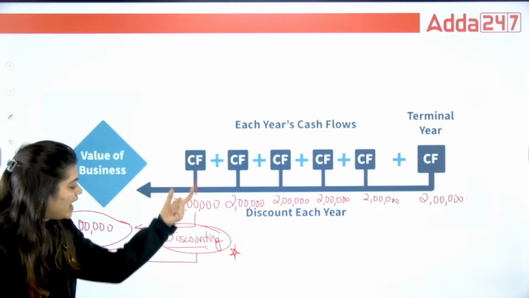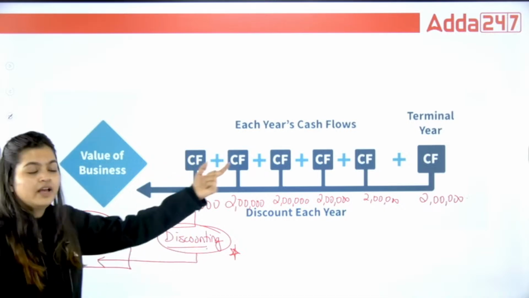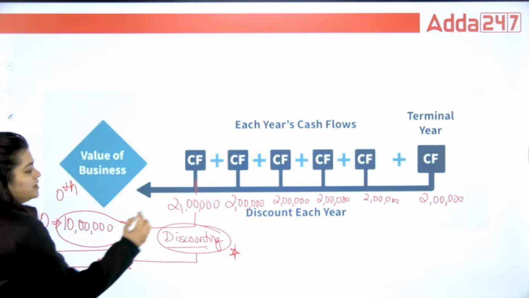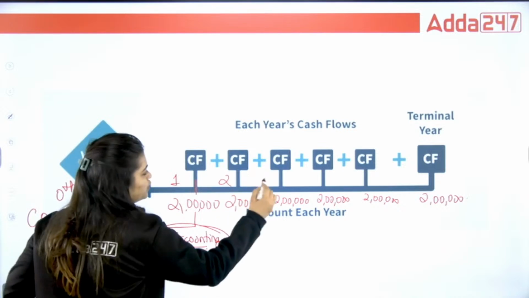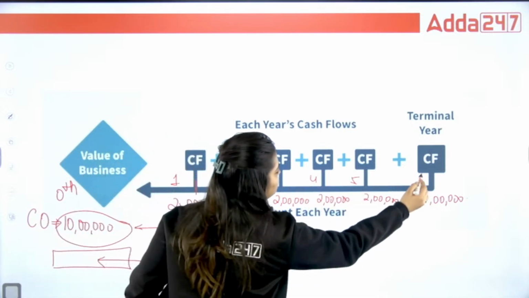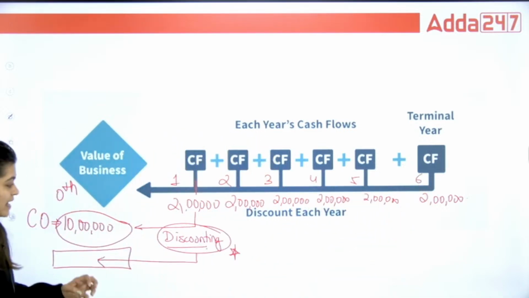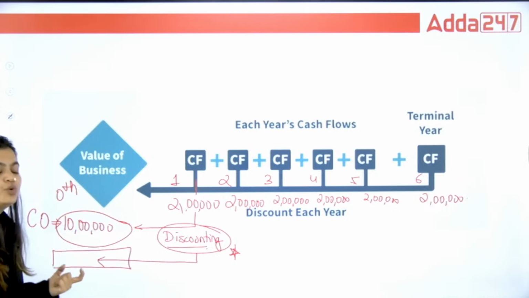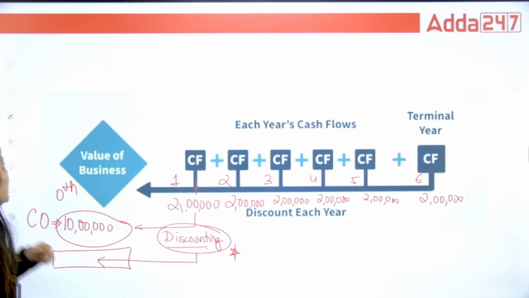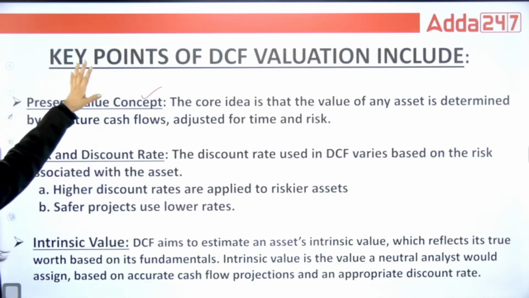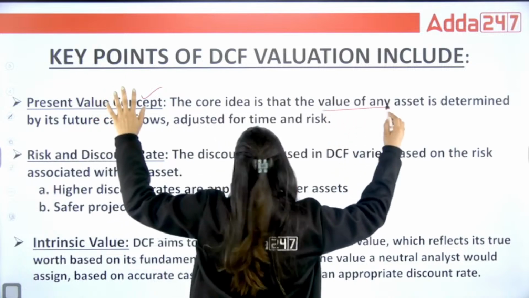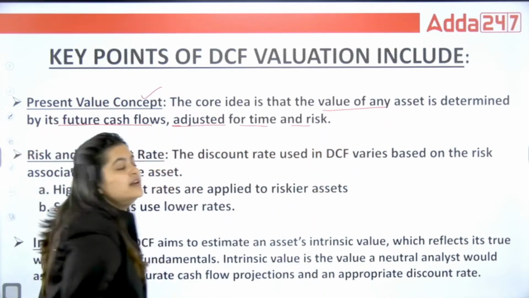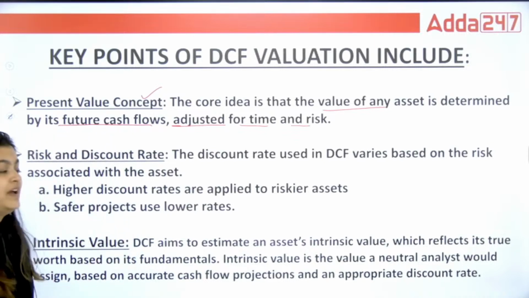So when I am discounting this and calculating for time period 0, because this is after 1 year, this is after 2 years, 3 years, 4 years, 5 and 6 years, but when I calculate with the help of discounting, I am getting the true value. That is what the present value concept is. The value of any asset is determined by its future cash flows adjusted for time and risk.